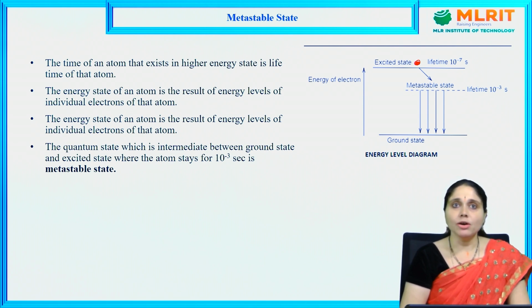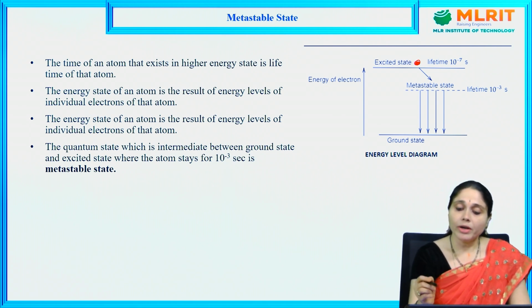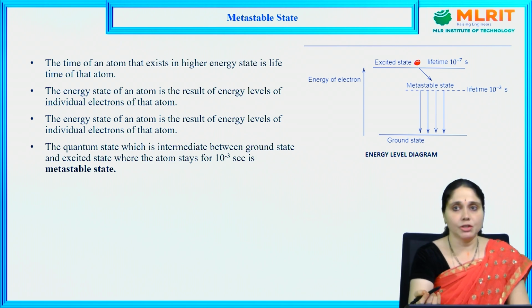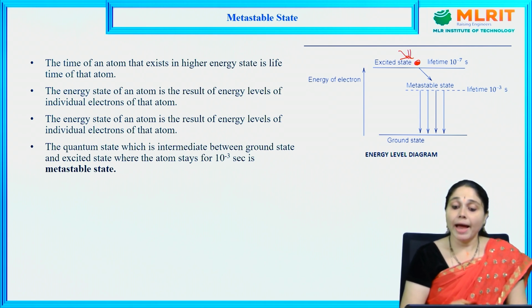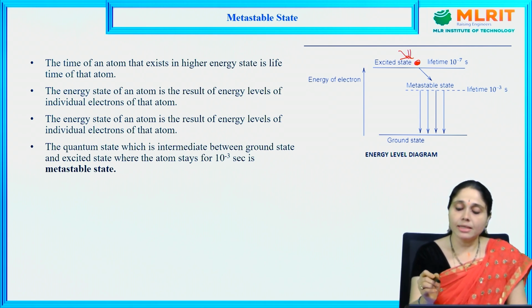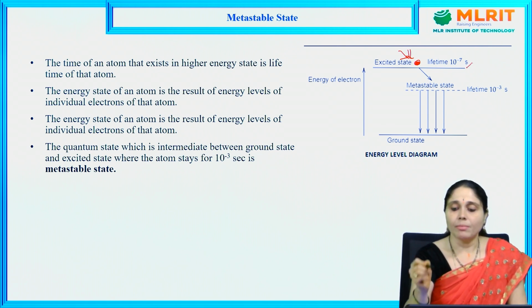The energy of an atom is the result of the energy levels of the individual electrons of that atom. We get this energy by providing some amount of external energy to the atom, and this feature enables the atom to stay in the excited state. This is known as the lifetime of an atom.